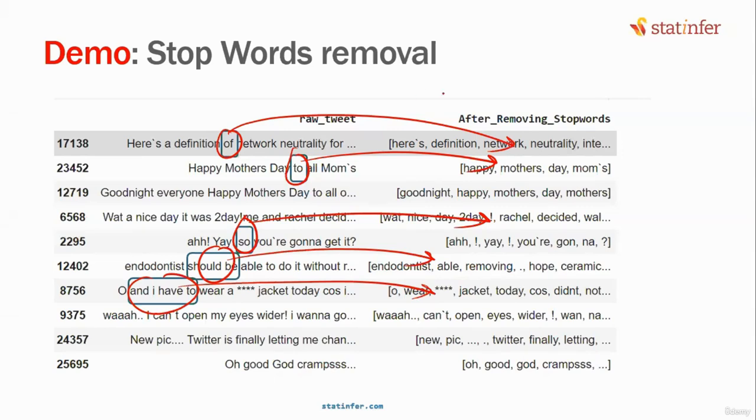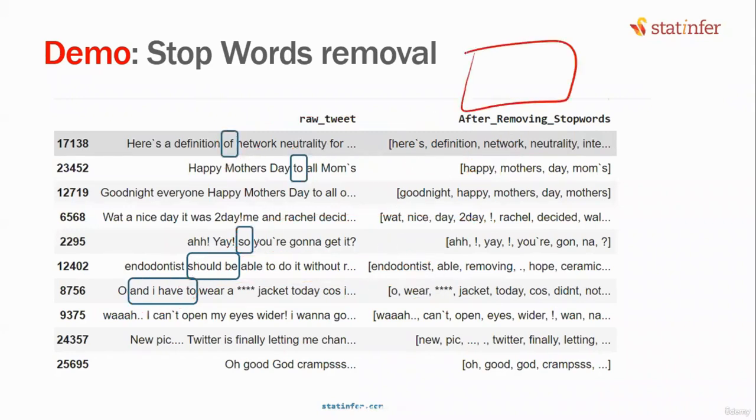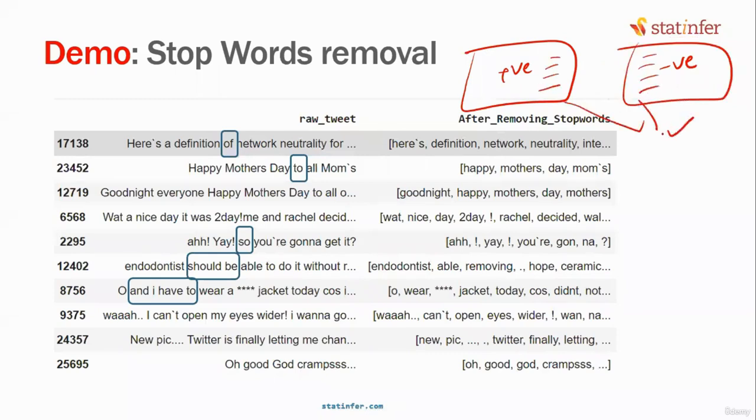My end goal here is doing document classification or sentiment analysis. From that point of view, these stop words are not useful for me. If you keep these stop words, the machine learning model will get confused. In the positive review also, these words will appear. In the negative review also, these words will appear. Then the machine learning model will think that the patterns are almost the same. It will have lesser accuracy. If you remove these, in positive reviews only certain types of words will appear, and in negative reviews certain types of words will appear. The machine learning model will get good benefit out of it.